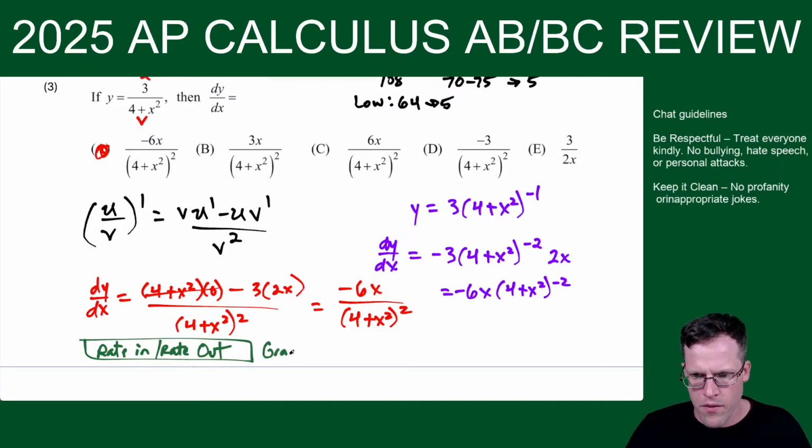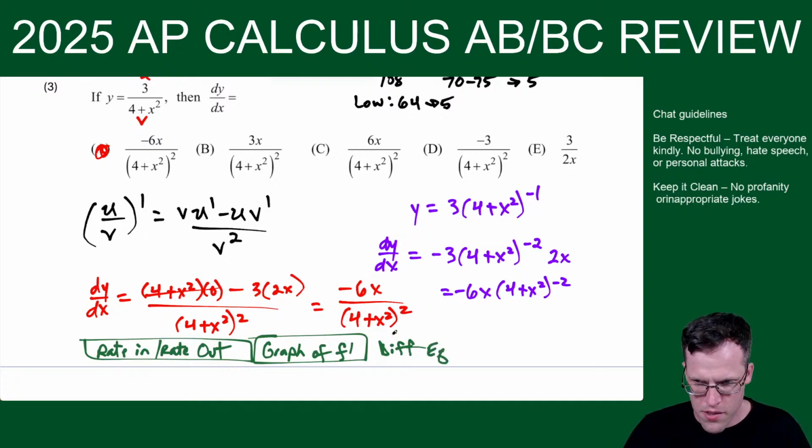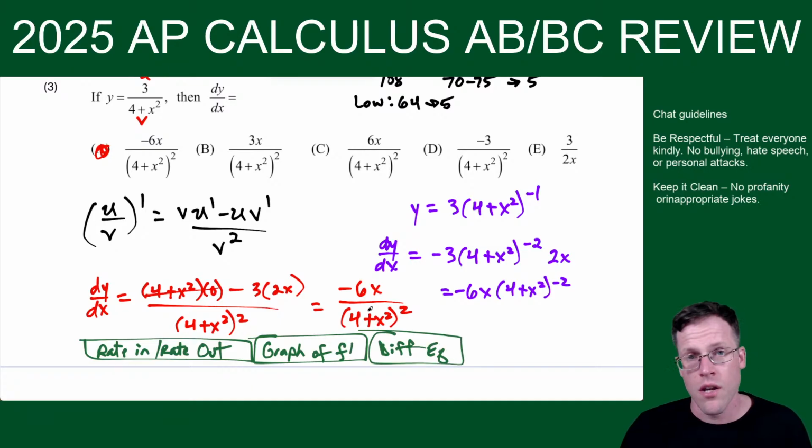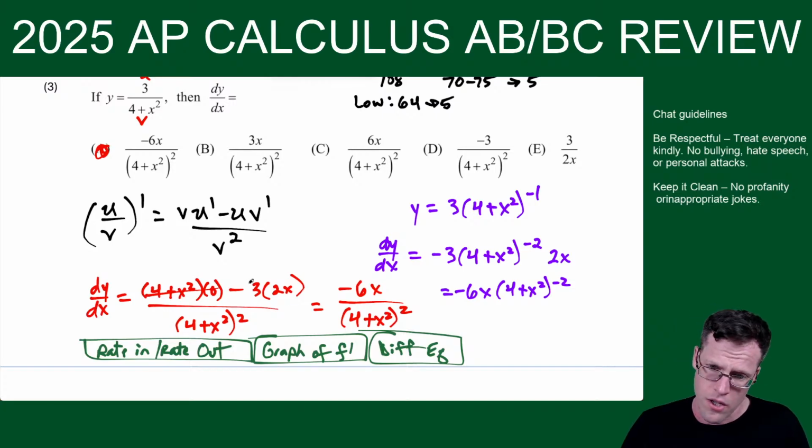And graph of f prime, or graph of a derivative, and then they start asking you about local extreme values and points of inflection. Make sure you know these two inside out. If it's differential equations, make sure you know how to solve a differential equation with separation of variables, because that's worth like 5 points. So being really good at these three will do tremendous things for your score.